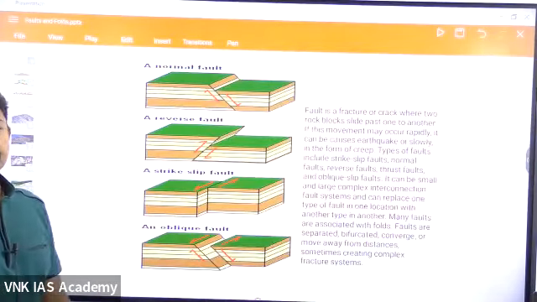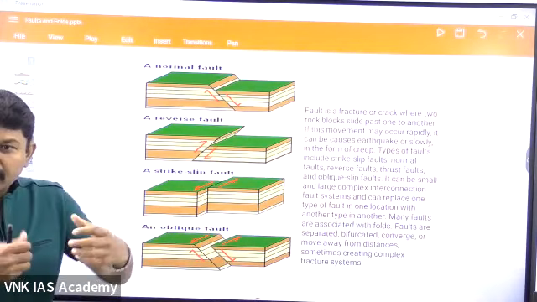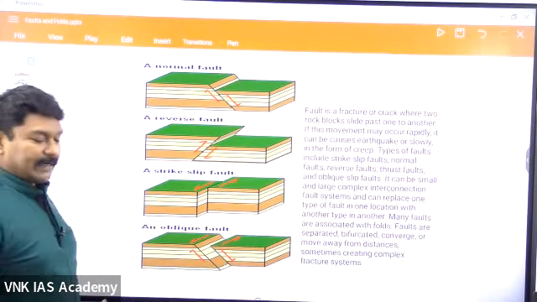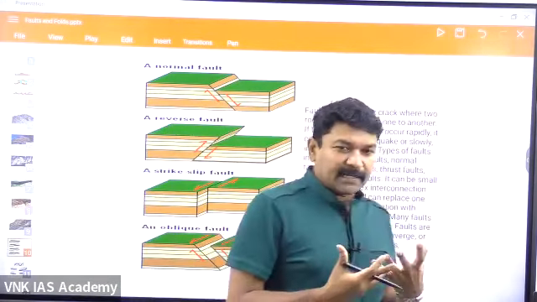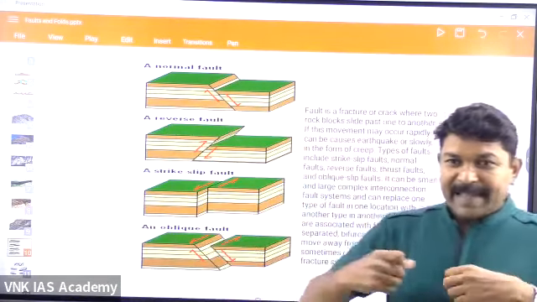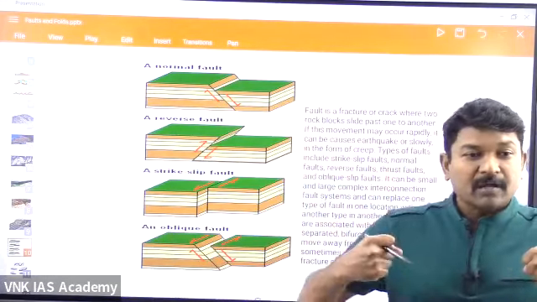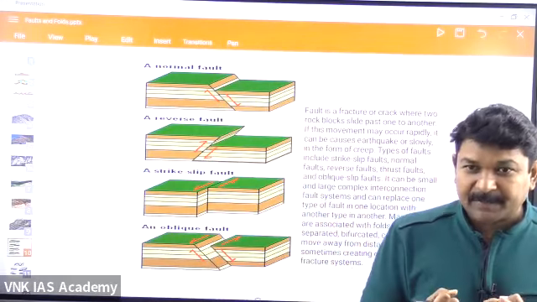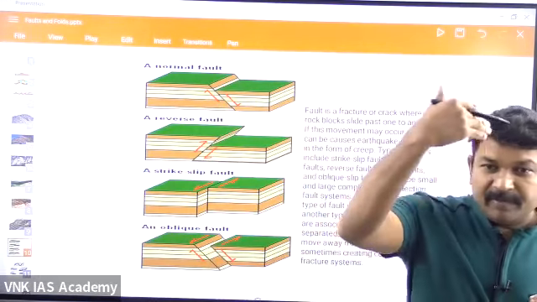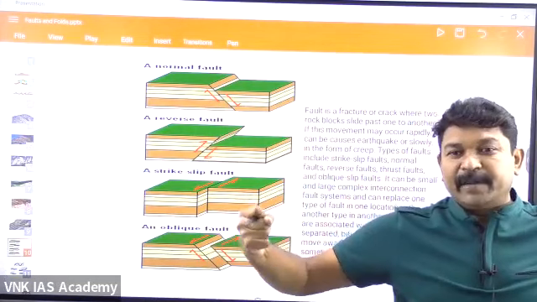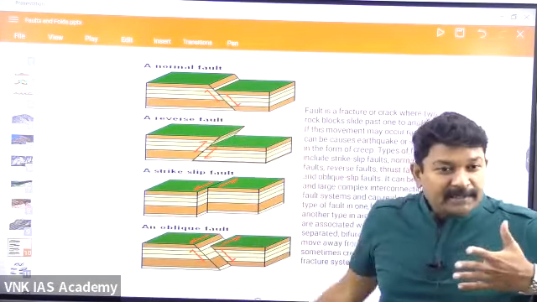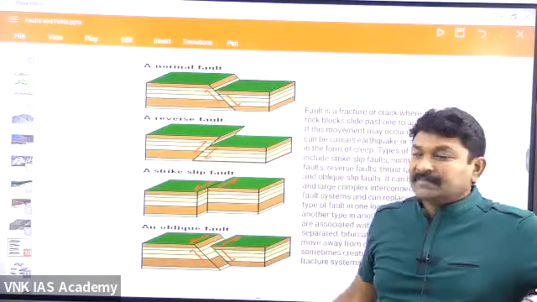Then faults. After the folding, now the tensional force. Whenever you are talking about the tensional force, what do you mean by tensional force? When the forces are acting away from the center. When they act away from the center, what happens to the rock? The rock loses its elastic property and the threshold limit will be very easily attained and therefore it breaks. Once it breaks, it's called the fracture line, nothing but the fault line. This is a fault line.